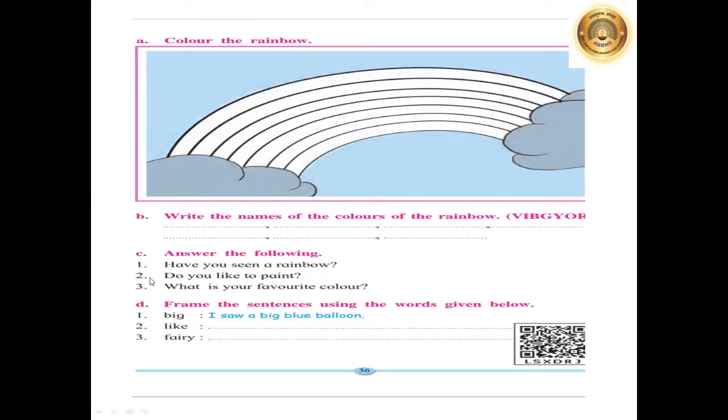Now let's discuss something. Here are the questions. Answer the following. First question is, have you seen a rainbow? Students, have you seen a rainbow any time? Try to remember and then answer in your notebook. Second question, do you like to paint? I also know every child likes to paint, isn't it? You have to say yes or no in your notebook.